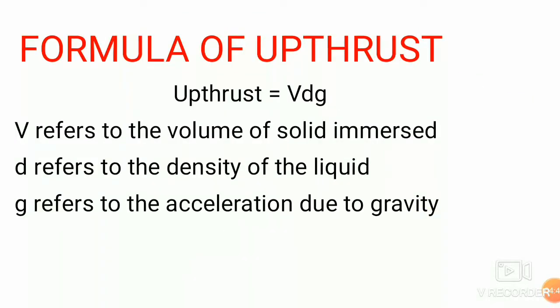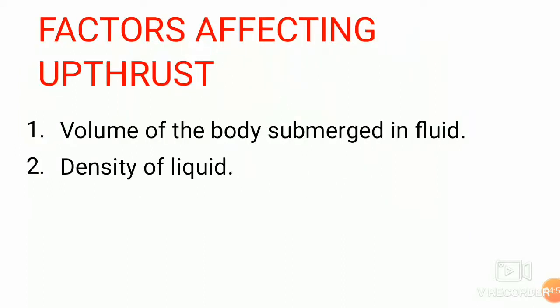Now let us come to the formula of upthrust. The formula of upthrust is equal to V d g, where V refers to the volume of the solid immersed, d refers to the density of liquid, and g refers to the acceleration due to gravity. Here come the factors that affect the upthrust. The very first factor is the volume of body submerged in the fluid.